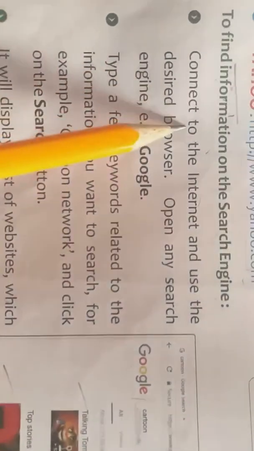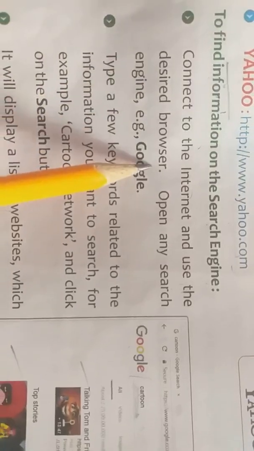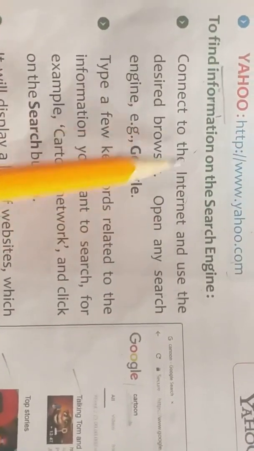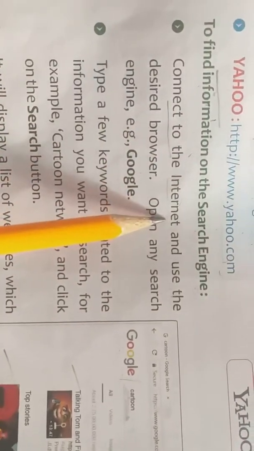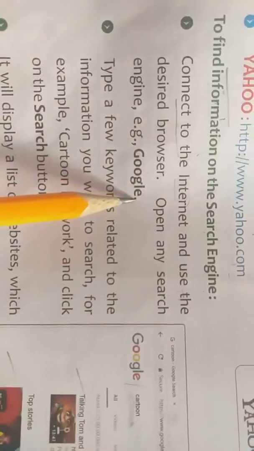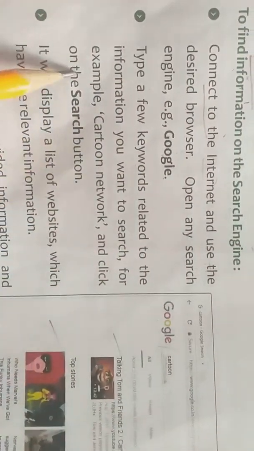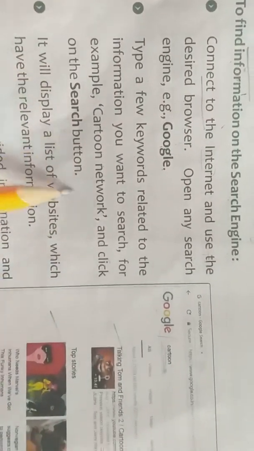So next, firstly we have to connect to the internet and use the desired browser. Firstly we have to connect our PC or mobile to the internet, and after that we have to use a browser, and then we will open the search engine. Yes, now Google we have opened. Now type a few keywords related to the information you want to search. For example, Cartoon Network, and click on the search button.